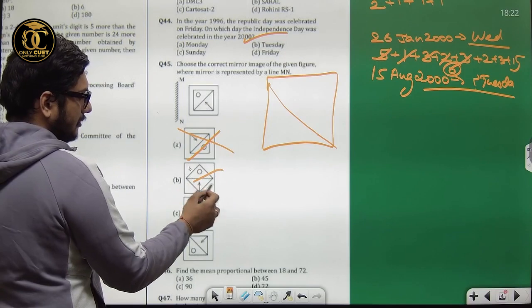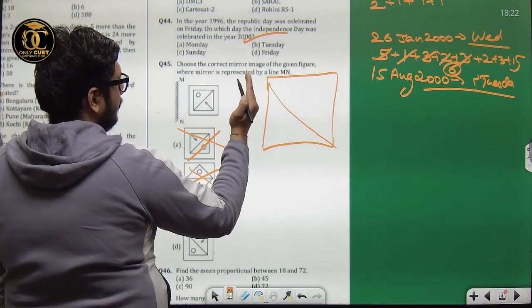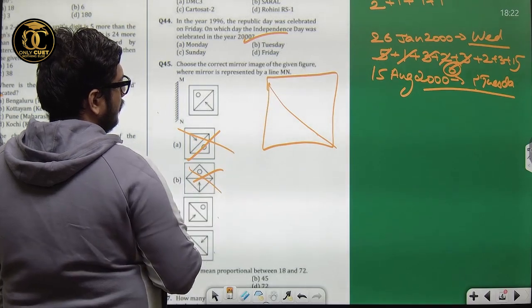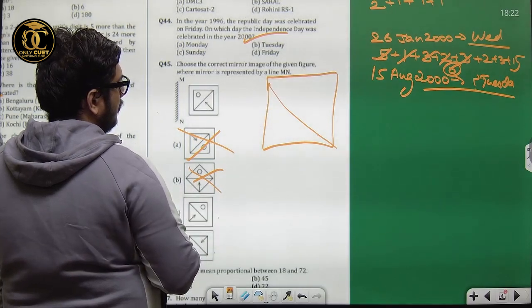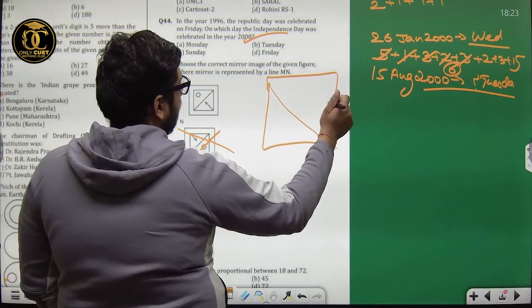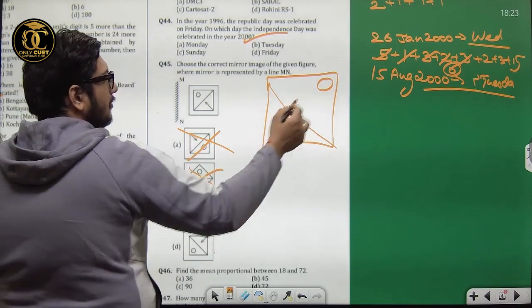Now the mirror. Correct. Now here the ball would be there. The arrow would be like this, because the mirror is this.